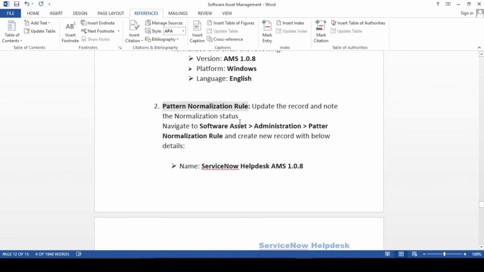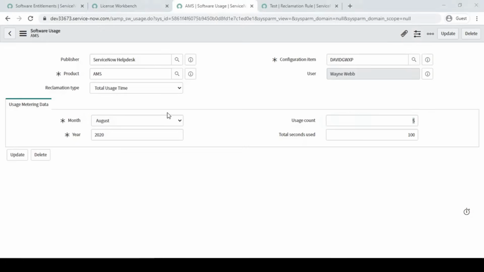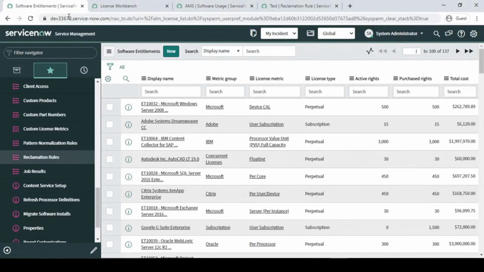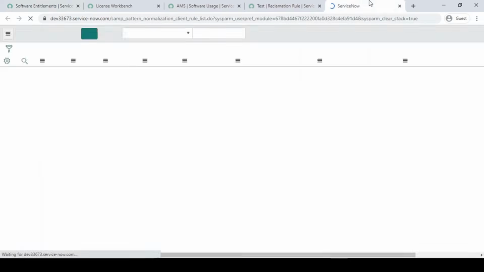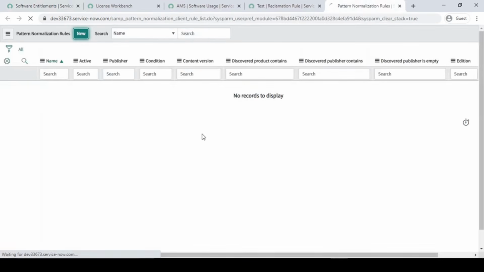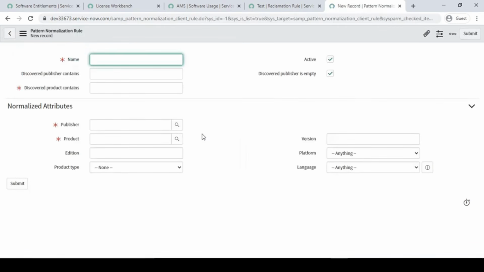Pattern normalization rule, yeah, this one I think I missed, so I will cover it soon. Pattern normalization means we can create a rule so that it will normalize. We have done normalization one by one, right? But here we can make a rule and do the normalization in one shot. Let me showcase it.